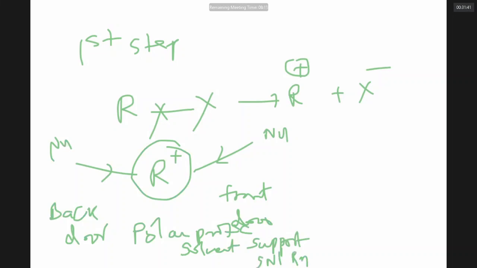Generally, this SN1 reaction is observed for tertiary alkyl halides because there is no space for the boyfriend to attack unless the existing husband takes divorce. That problem is called steric hindrance.